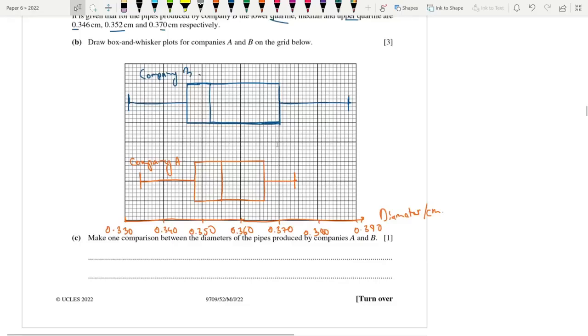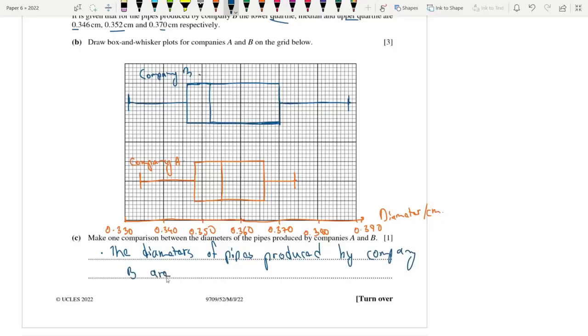Or you could talk about the central tendency. Okay, so I'm gonna give you two. So you could say that the diameters of pipes produced by company B are more spread out, okay? Basically because they have higher IQR or range.